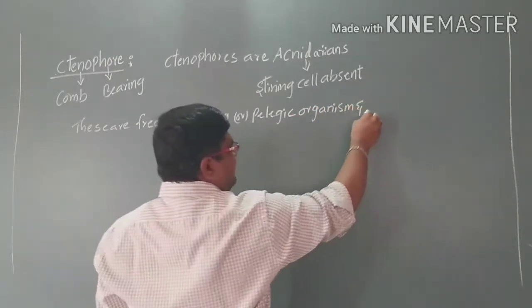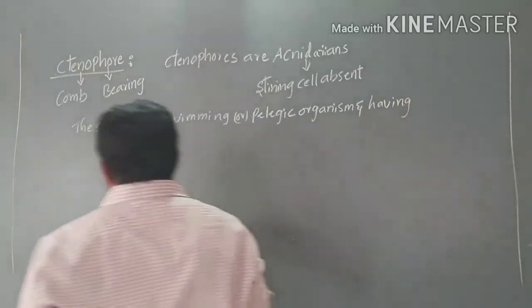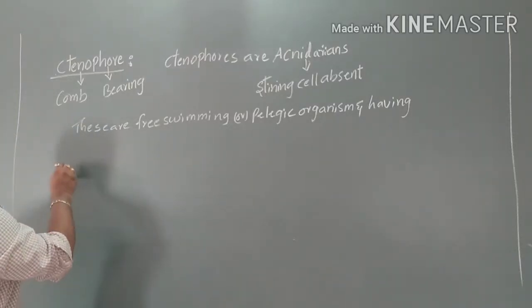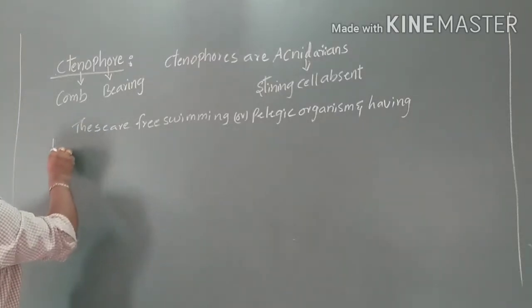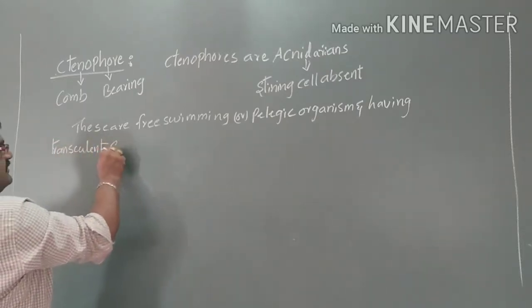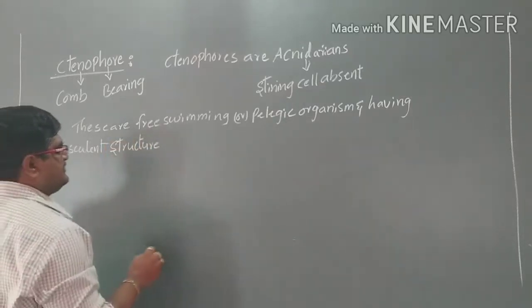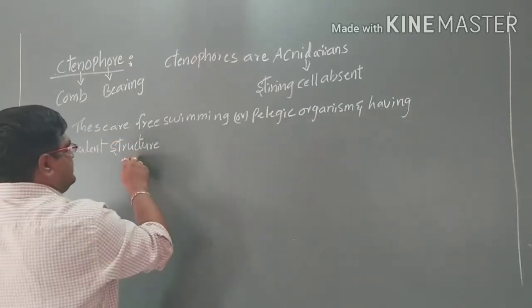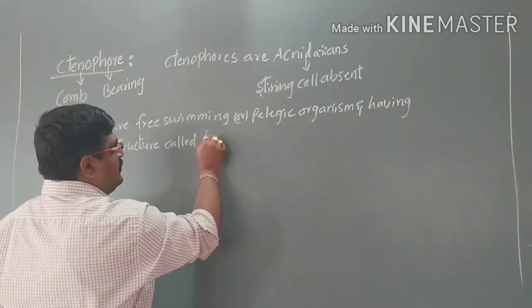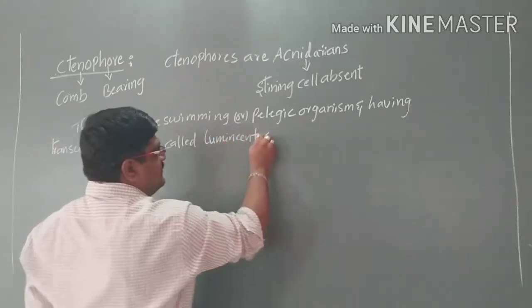and having a translucent structure. These are luminescent organisms.